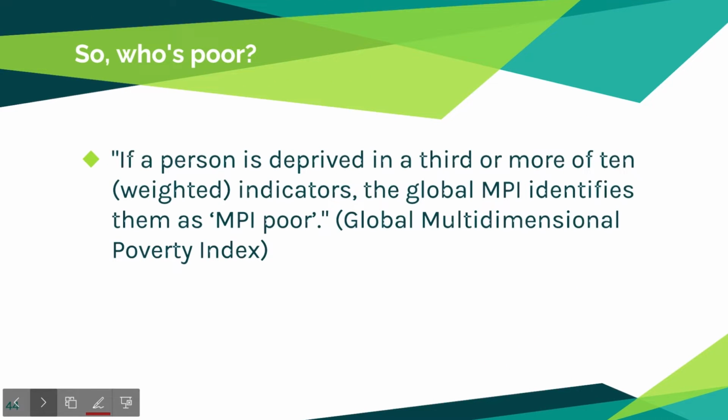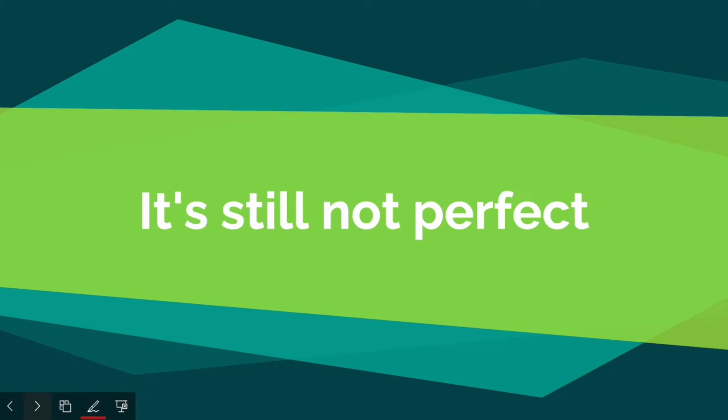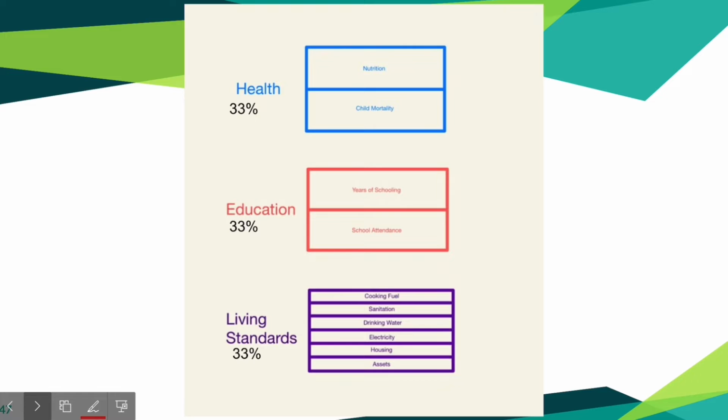So who's poor? The Global Multidimensional Poverty Index defines that if a person is deprived in a third or more of 10 weighted indicators, the global MPI identifies them as MPI poor. But it's still not perfect. We really like the proportions of how much each aspect influences the individual's level of poverty. It allows the most important needs to be prioritized by governments and nonprofits to address issues rapidly.